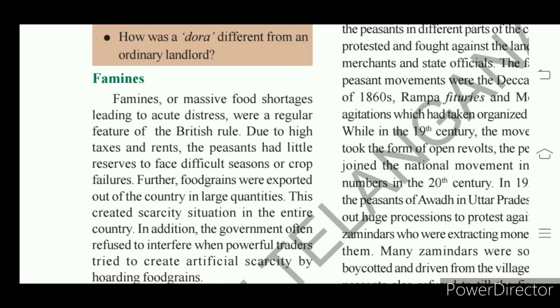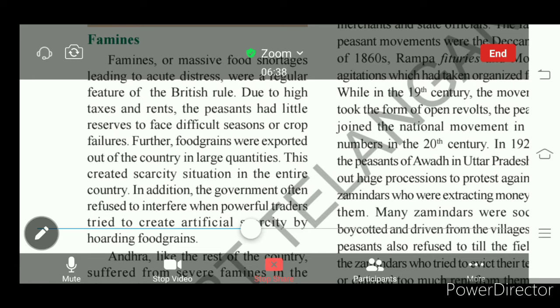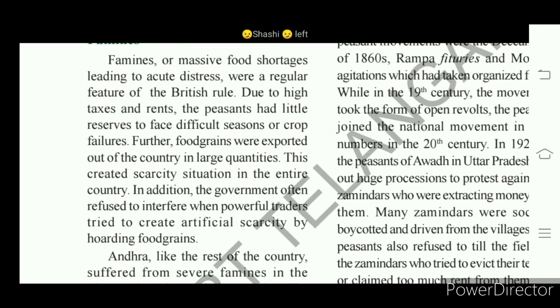And here, the food grains cultivated in India were exported to other countries, that too in large quantities. Food grains cultivated in India were exported to European countries.